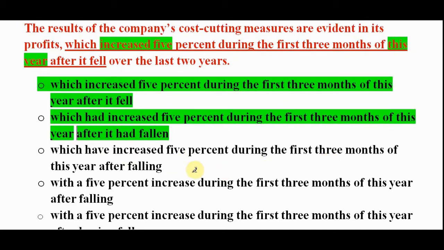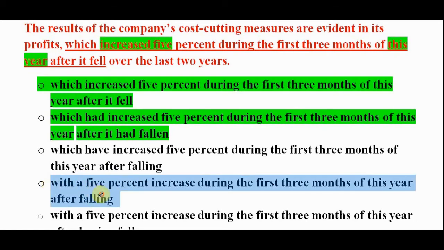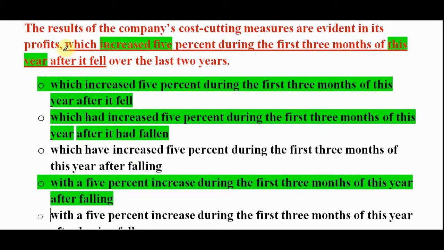Option C says which have increased 5% during the first 3 months of this year after falling over last 2 years. It's okay. Option D, with a 5% increase during the first 3 months of this year after falling over last 2 years. Remember, this is incorrect modifier. Why? Because when we use comma and then with, it is incorrect because with plus noun can be used without comma. So whenever we use preposition with any noun, we do not need any comma. So without comma, it should be profit with a 5%.